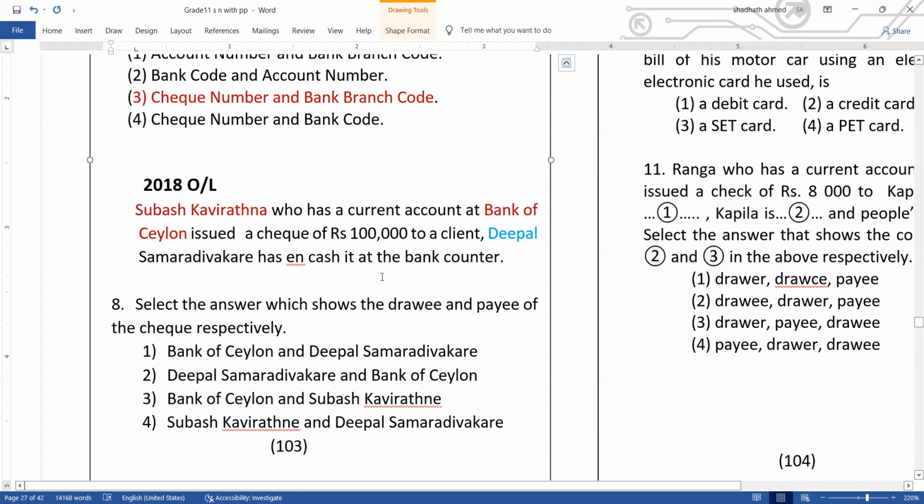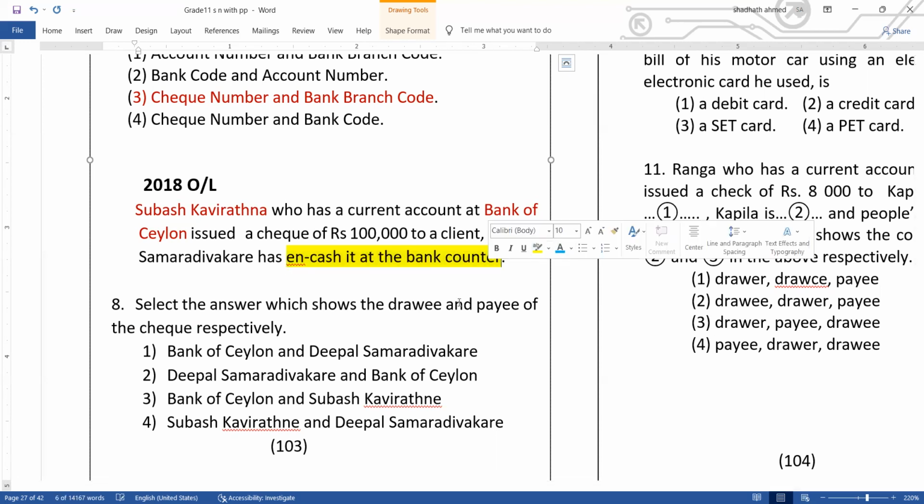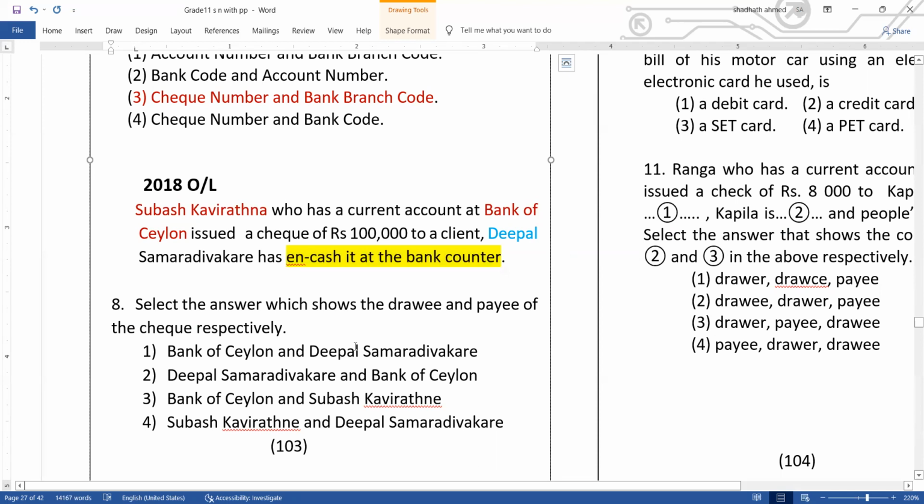And encashed it at the bank counter. That's the point. Encashed at the bank counter. Highlighting that point. Select the answer which shows the drawee and payee.